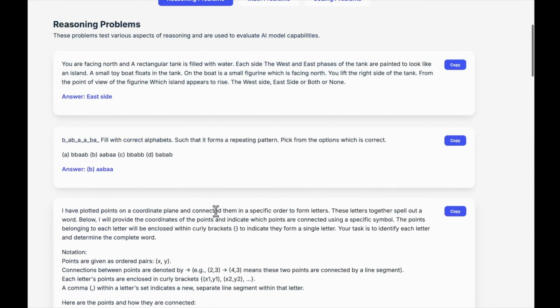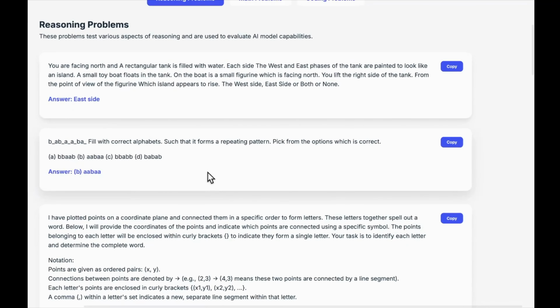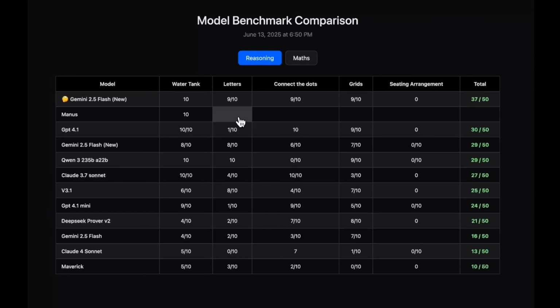Next up is the letters question. Let me show you the question. This is the one. You can pause and have a look. Talking about this question, if we ignore the thinking variant of Gemini 2.5 Flash and look at the pre-trained models, the highest in this particular question are Gemini 2.5 Flash, the new variant, and DeepSeek V3.1, that is DeepSeek V3 0324. Both have scored 8 out of 10. What about Manus? The underlying model behind Manus has scored a 6 out of 10. So far it is looking like a pretty good model.